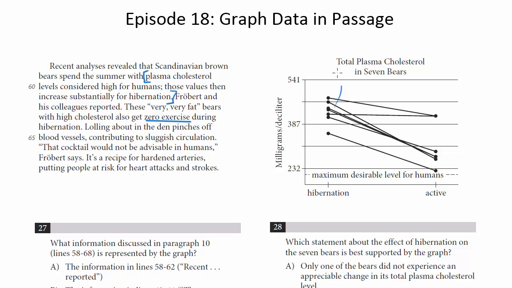And remember, we actually read that in the opening part of the paragraph. They spend the summer with plasma cholesterol levels considered high for humans. Those values then increase substantially for hibernation. So actually both of these are true, right? When they're active, the cholesterol levels are here. When they hibernate, the levels increase. So both of these facts are represented in the chart.